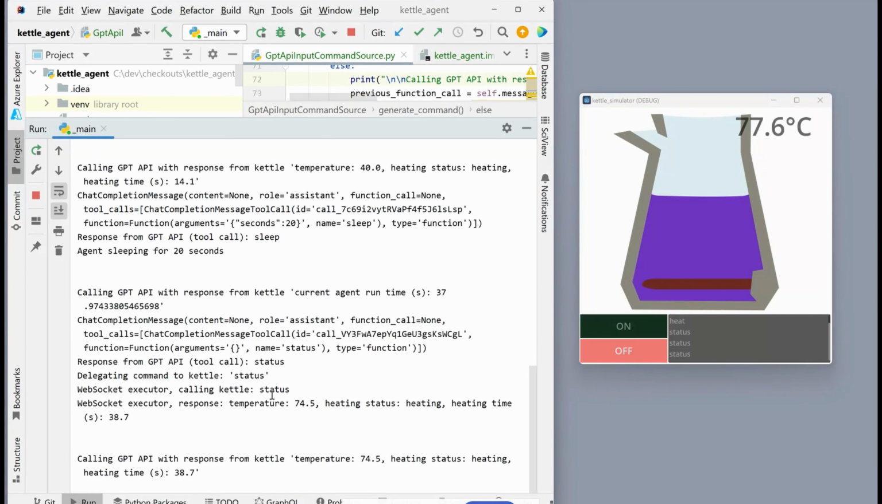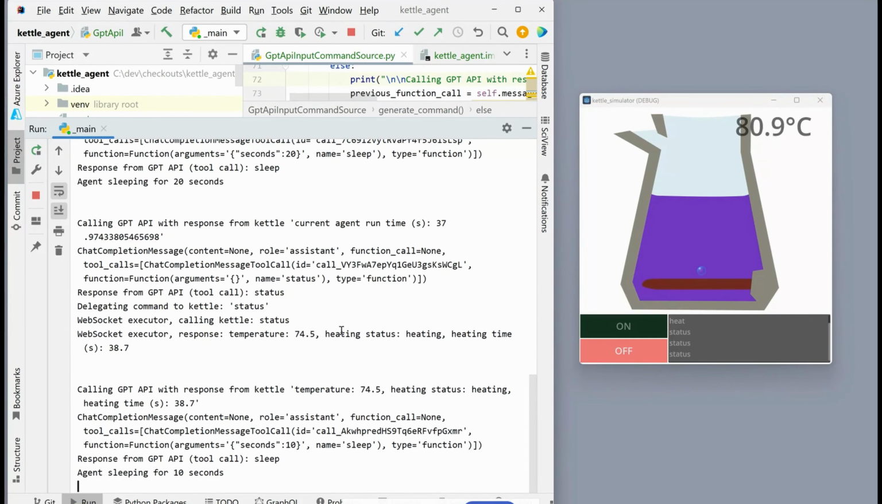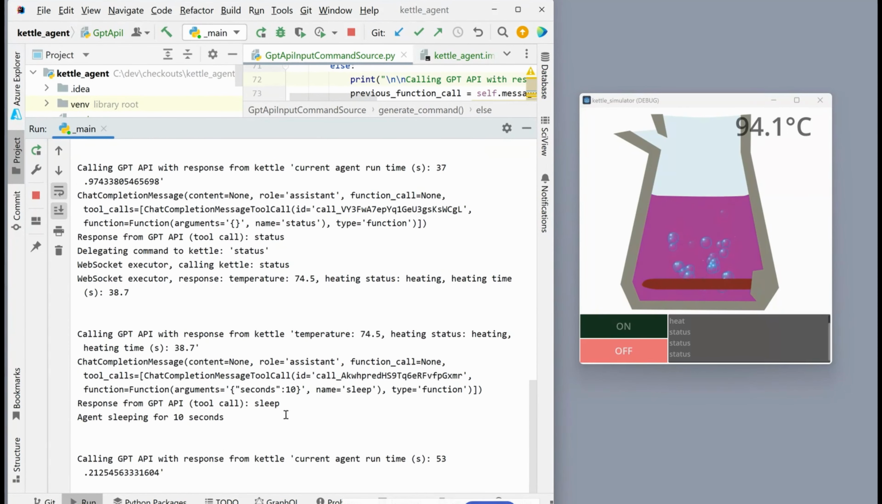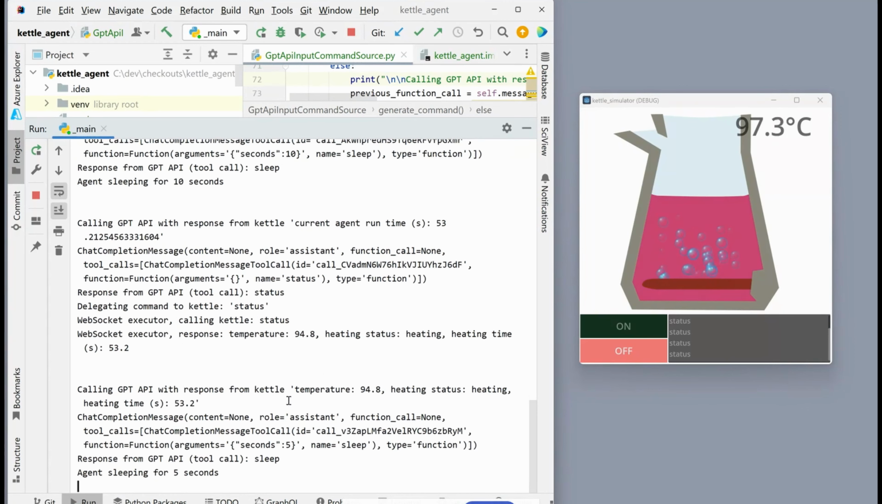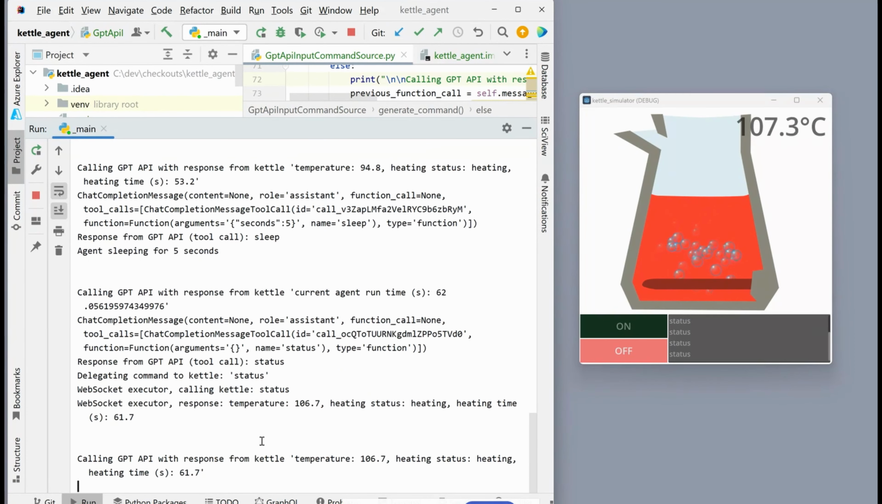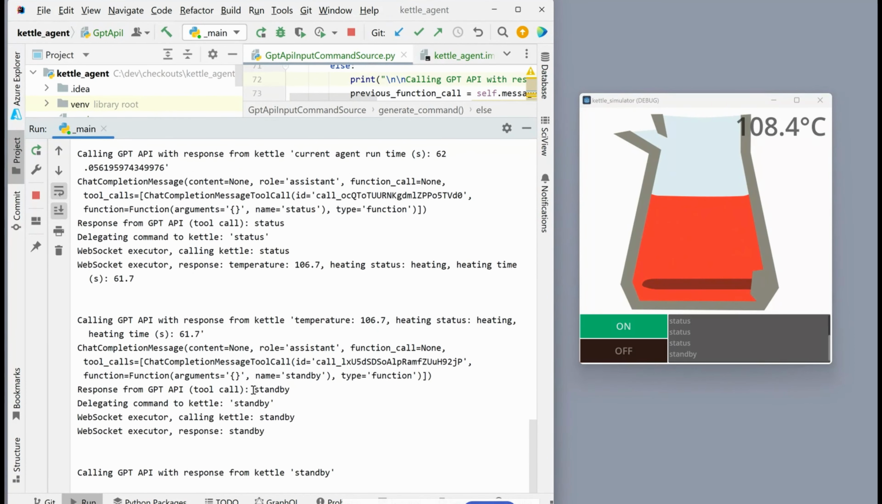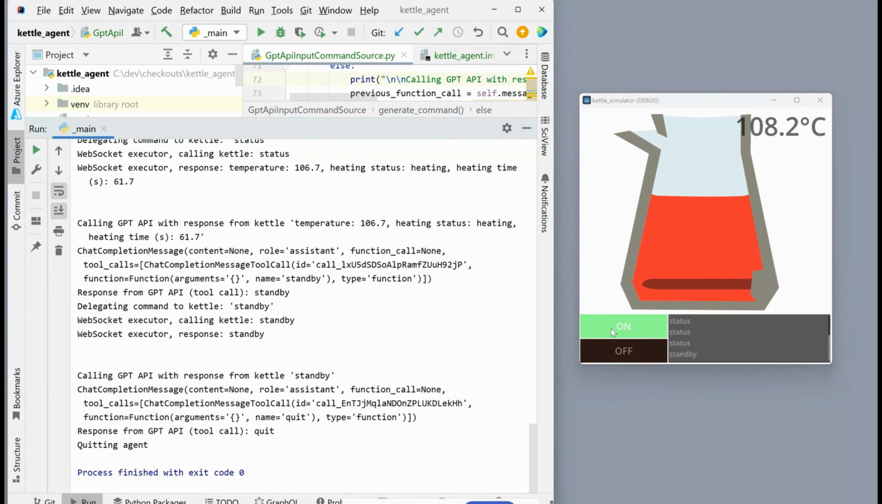It's decided to ask the status. Okay, starting to boil a little bit. It's sleeping for another 10 seconds. And it's decided to wake up, and it's asking to get the status again. It's started to sleep for 5 seconds. It's boiling away our kettle, and it's getting the status 106. It decided to stand by, and we see it's gone into a standby state, and then it's decided to finally quit. So our agent boiled the kettle.